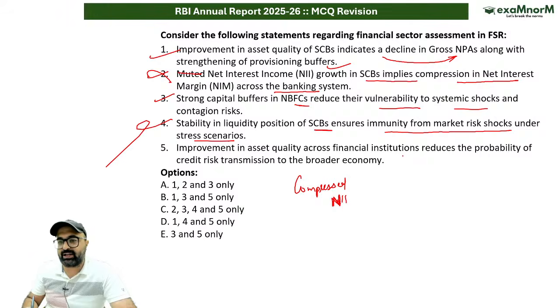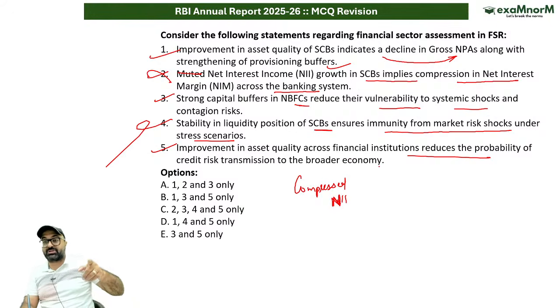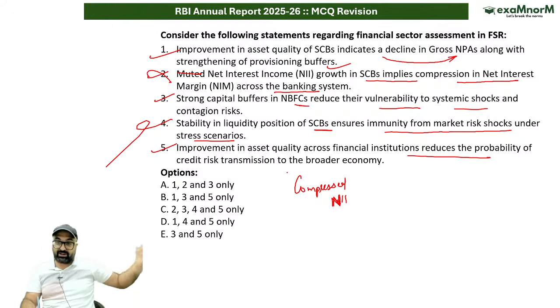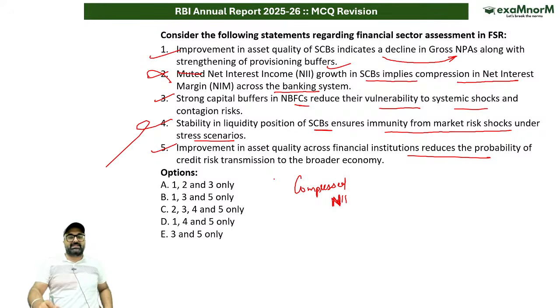Improvement in the asset quality across financial institutions reduces the probability of credit risk transmission to the broader economy. This is correct. Lower NPA, better credit flow, less systemic contingent risk. तो उसके basis पे improvement in the asset quality, financial institutions reduces probability of credit risk transmission, probability of credit risk transmission will decrease. That is correct.